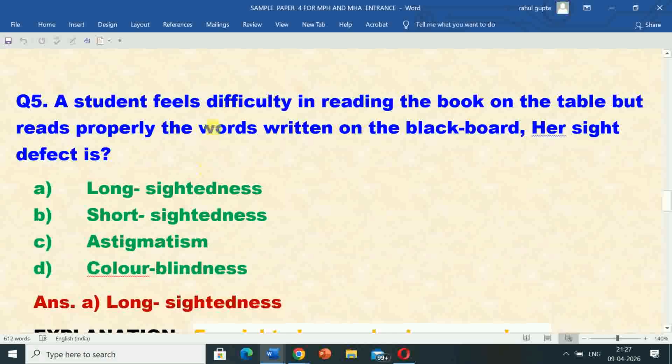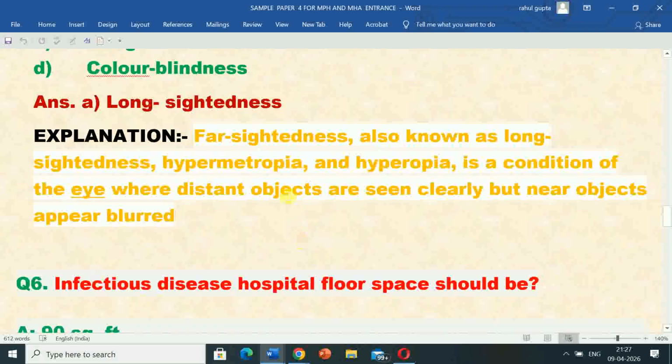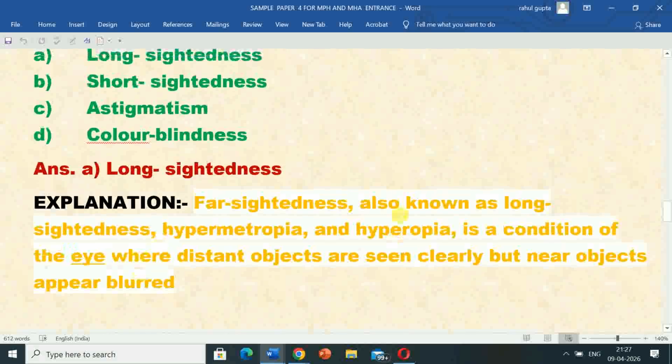Long-sightedness. Its explanation is farsightedness, also known as long-sightedness, hypermetropia and hyperopia, is a condition of the eye where distant objects are seen clearly but near objects appear blurred.